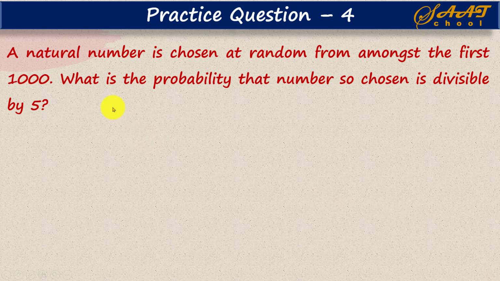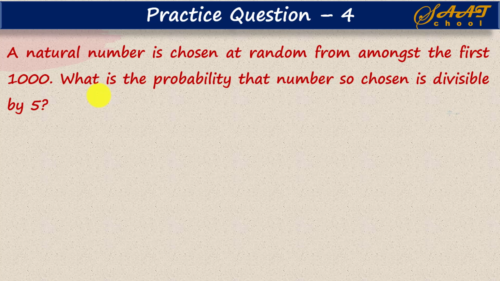Here the question is: a natural number is chosen at random from amongst the first thousand. Here this thousand represents the sample space, that is NS, or you can say this thousand is the total number of possible outcomes. Now the question is to find the probability that the number so chosen is divisible by 5.